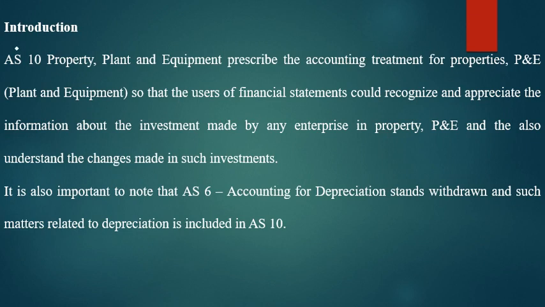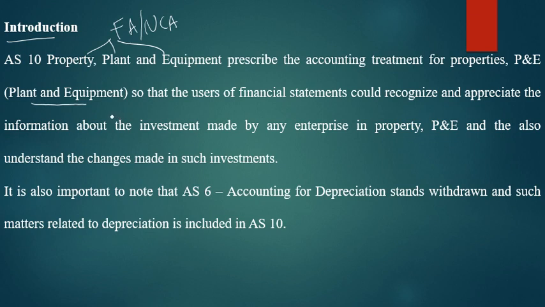Let us take the beginning introductory part. AS 10, as I said, property, plant and equipment, all of which you can take as fixed assets or non-current assets, right? These prescribe the accounting treatment for property, plant and equipment, so that the users of these assets need to show them in the financial statement.